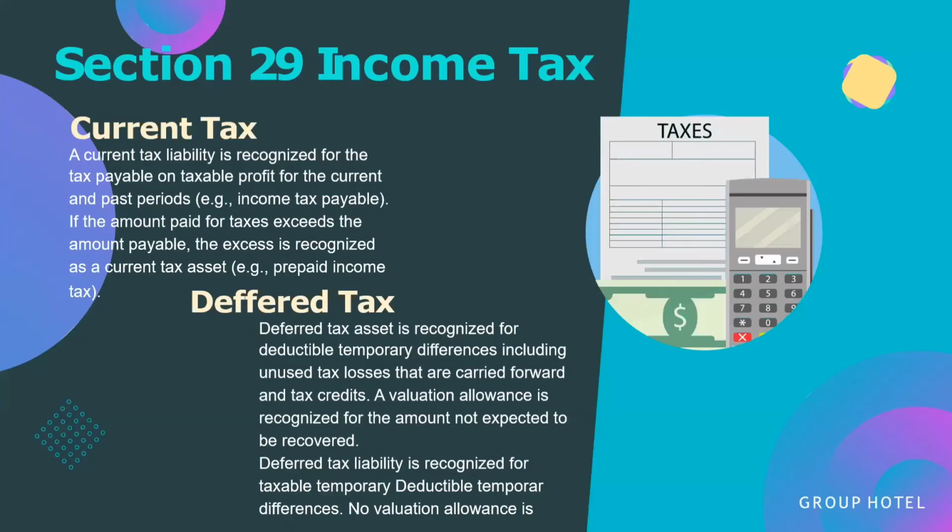Section 29, Income Tax. Current tax. A current tax liability is recognized for the tax payable on taxable profits for the current and past period. If the amount paid for the taxes exceeds the amount payable, the excess is recognized as current tax asset. Deferred tax. Deferred tax asset is recognized for deductible temporary differences, including unused tax losses that are carried forward and tax credits. A valuation allowance is recognized for the amount not expected to be recovered. Deferred tax liability is recognized for taxable temporary differences, with no valuation allowances.